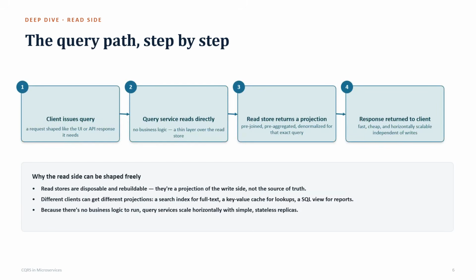The client issues the query and reads directly from the read store, which holds the projection, or it could be joins, aggregations or denormalization, and then the response is returned to the client. So reads can scale horizontally and can be stateless. We don't need any reporting or key-value caches, and there is no business logic to run. If at all it is needed, we can go for indexing, even though it doesn't solve the performance or distributed querying problem. Then we can go for caches like Redis and so on.